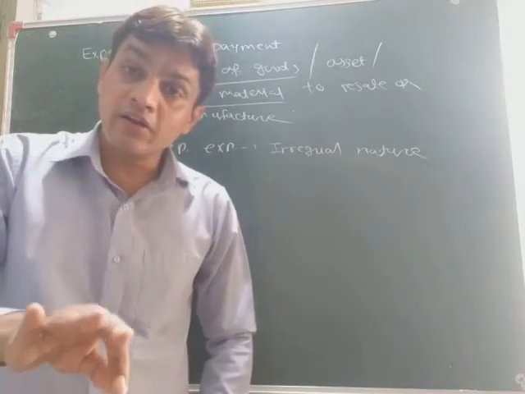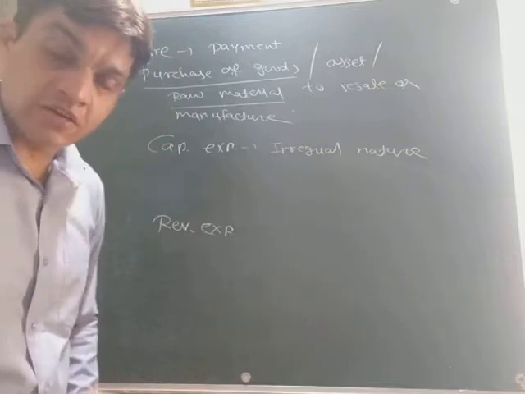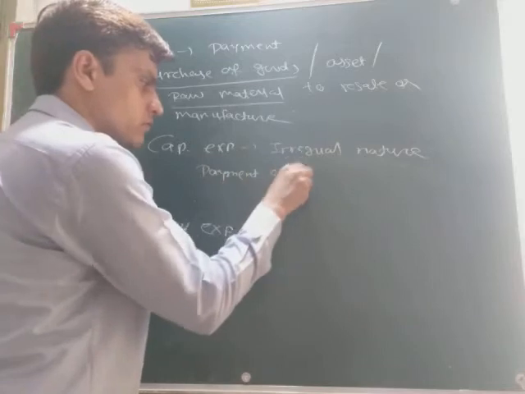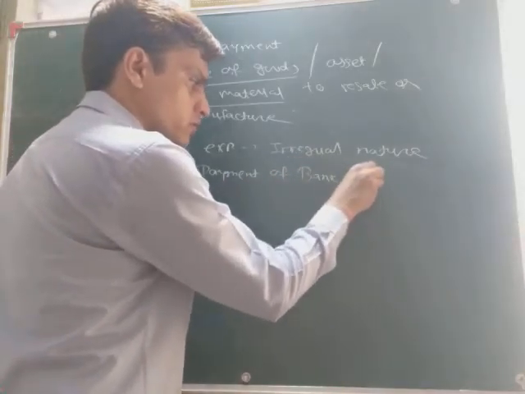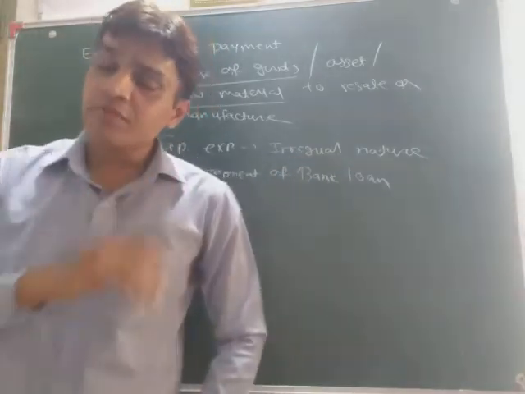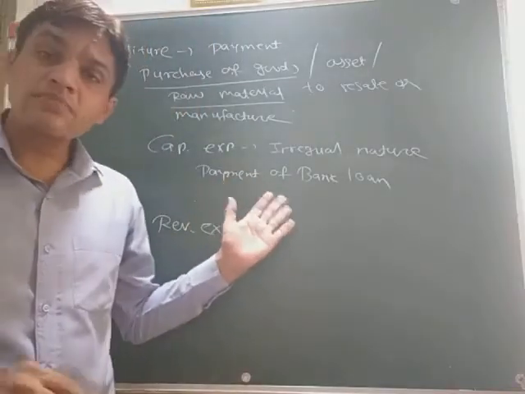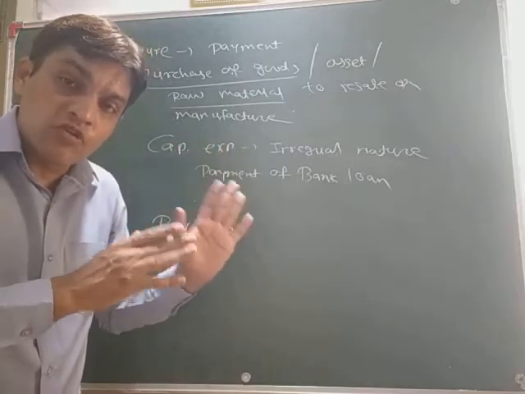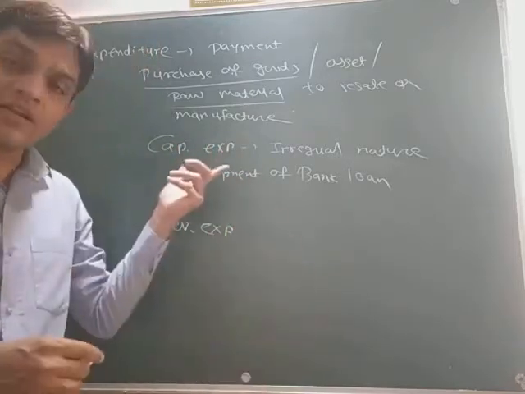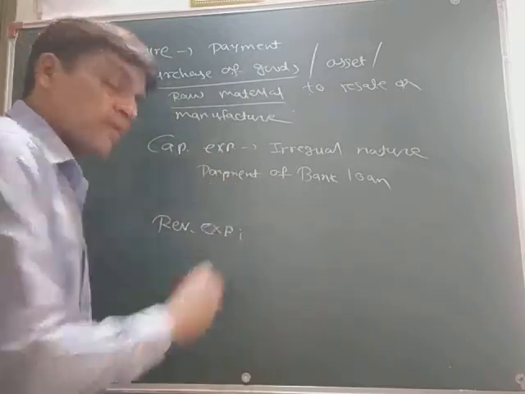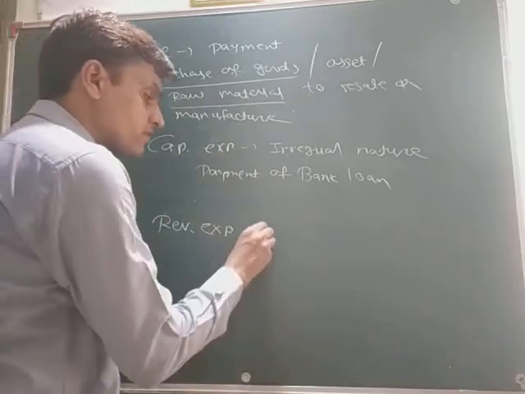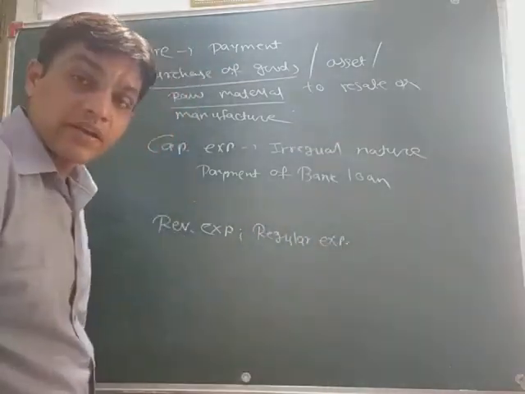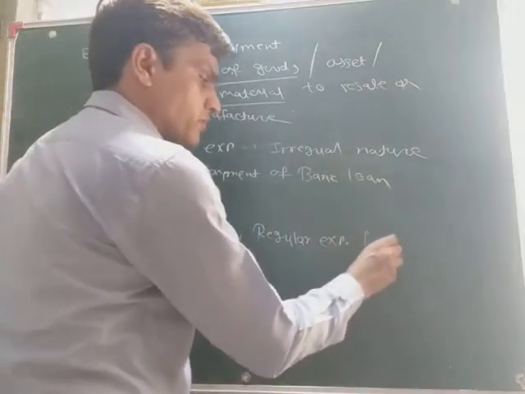So it is irregular in nature, that is called capital expenditure, like payment of bank loan. This is a capital expenditure because only sometimes we are paying a loan. So this is not a regular expenditure for any business enterprise, so it is called capital expenditure. While revenue expenditure is what? It is a regular expenditure for any business enterprise.